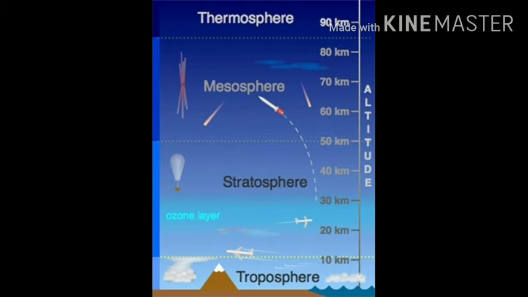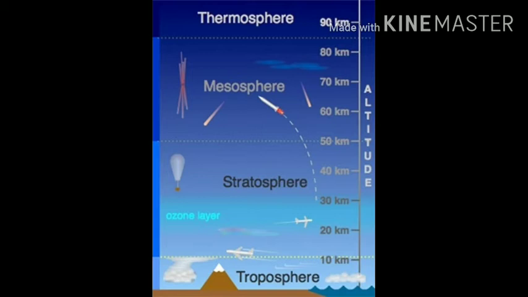The second role is that it helps to maintain the right temperature on the earth. Whatever heat and light of the sun falls on the earth's surface, some of the heat is absorbed by the surface while the rest is reflected back, because if the earth absorbed all the heat, there would be severe heat and we would not be able to survive.